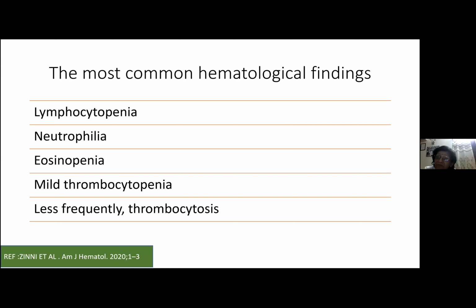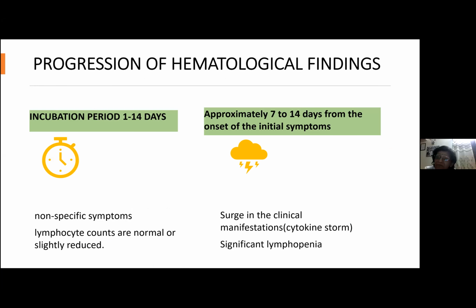So that was exactly what was seen in our case also, isn't it? If we look at the progression of hematological findings during the incubation period of 1 to 14 days, when the patient does not have any symptom, lymphocyte counts are normal or they just start decreasing. But approximately 7 to 14 days from the onset of initial symptoms, there will be a surge in clinical manifestations because of cytokine storm. And we will get significant lymphopenia.